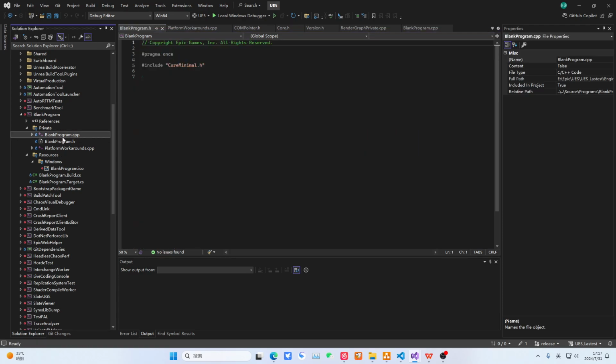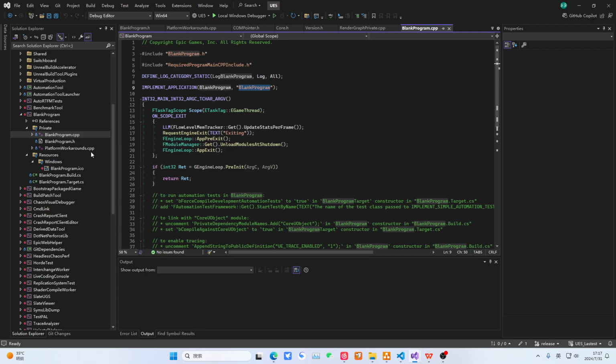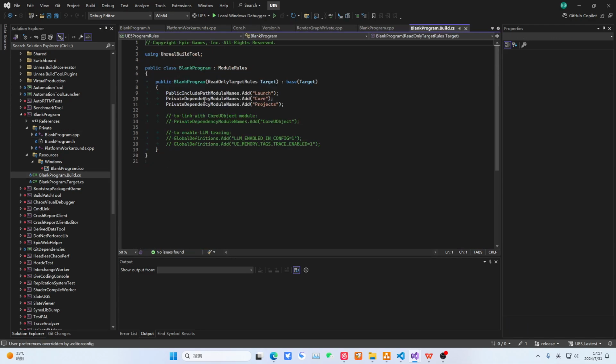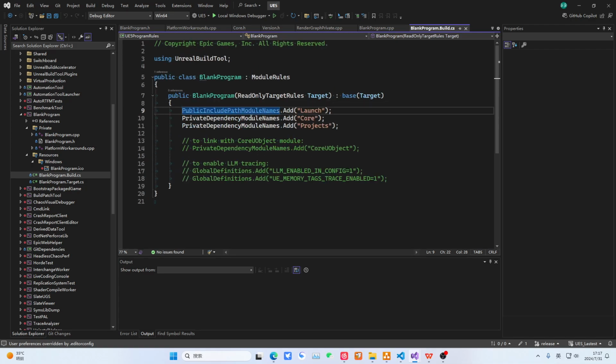It is very simple. It only has these few files, nothing else. This standalone program also has a Build.cs. See, it references the launch module, the core module, the project module. One is public, and this part is a private dependency. What do these mean? We will explain in detail later. It actually determines where this module can read paths from, which modules it depends on, and how to import this module. That is what these few lines of code do. Let's continue moving forward. We will emphasize it again later.